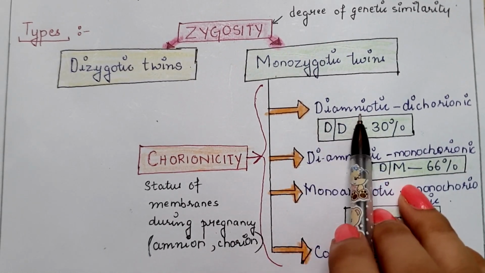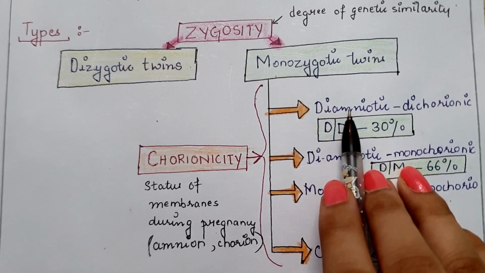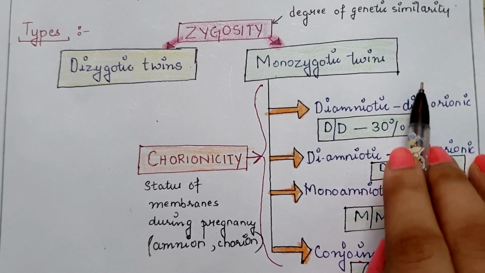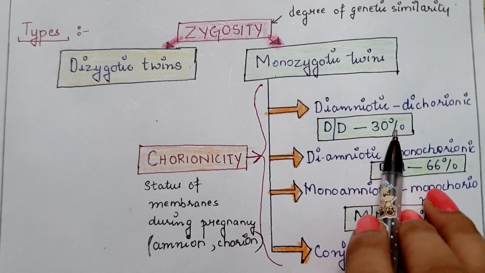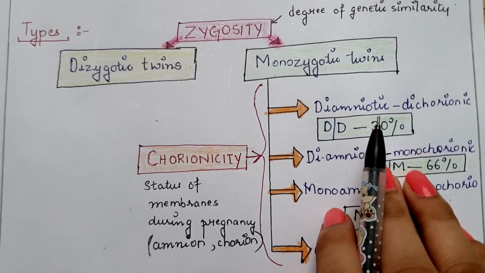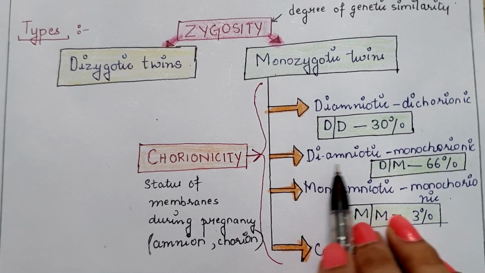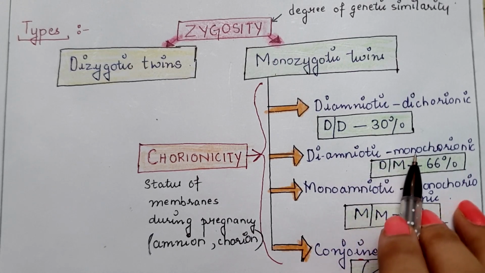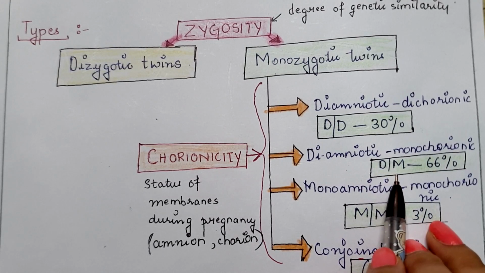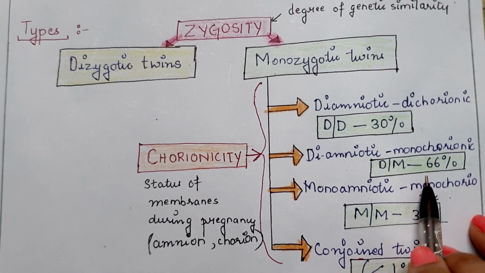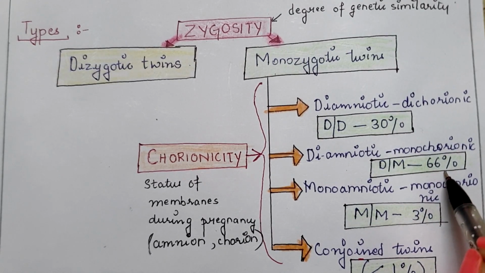First one is diamniotic and dichorionic twins. Diamniotic means two amnion, dichorionic means two chorion, which is denoted as D into D, and the chance of diamniotic and dichorionic twins under monozygotic twins is 30%. Next is diamniotic, meaning two amnion, and monochorionic, meaning one chorion, which is denoted as D into M, and the chance of this type of twins is much more, that is 66%.